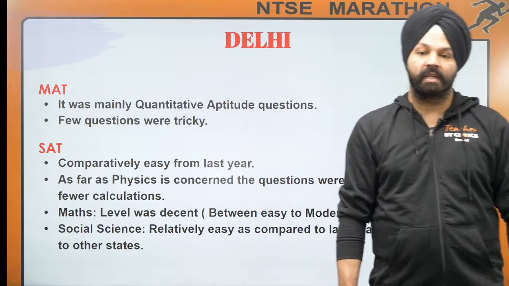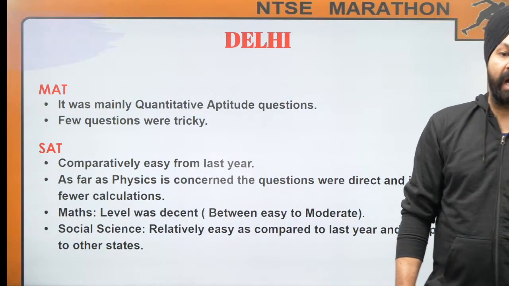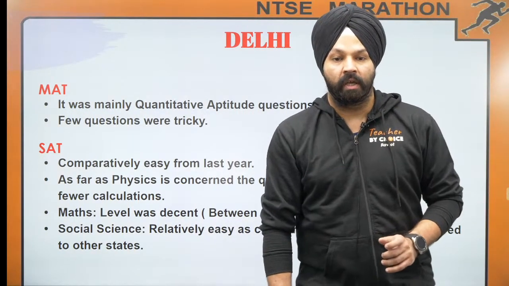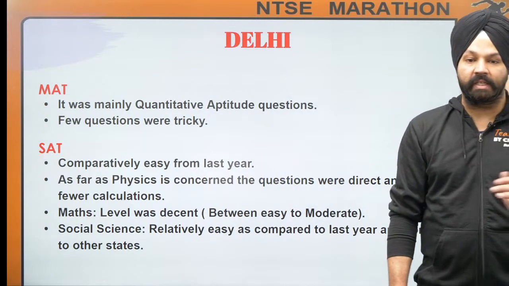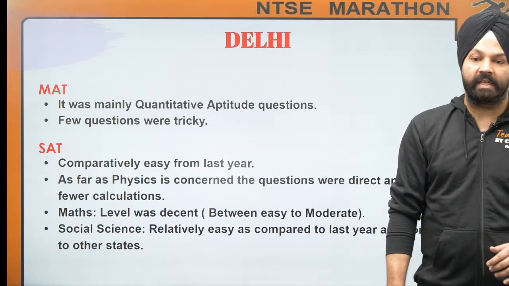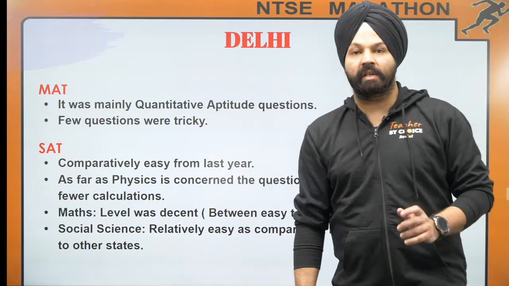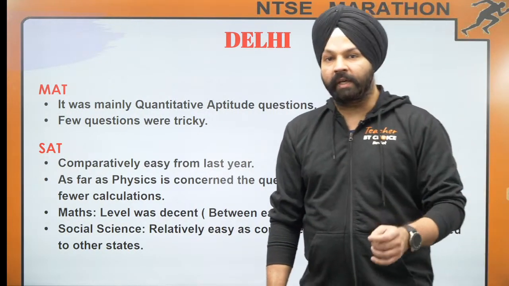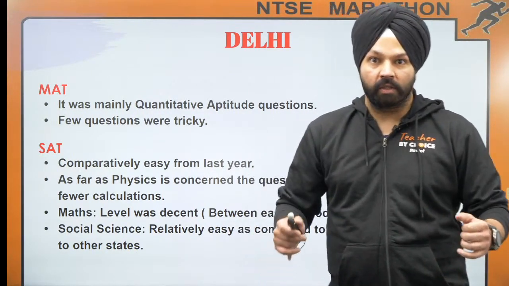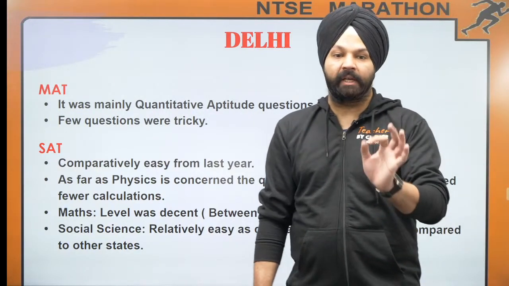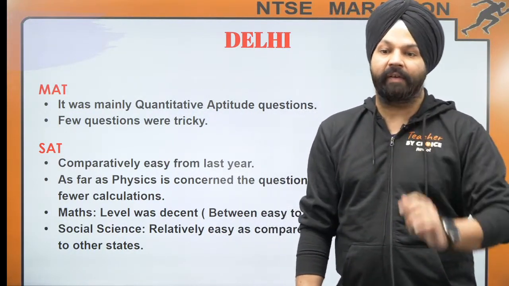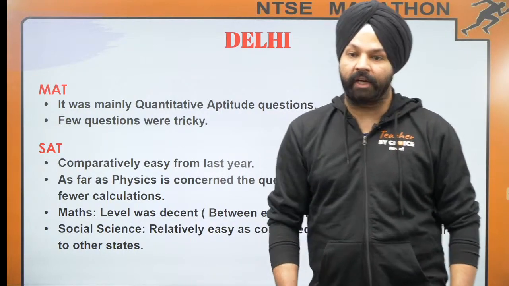As far as physics is concerned, the questions were direct and fewer calculations were there. Maths level was decent, between easy to moderate. Social science relatively easy as compared to last year, right, and as compared to other states. The only thing जिसके कारण लोगों को एक fight आया, that will be mental ability, because उसमें quantitative aptitude was dominating, right?